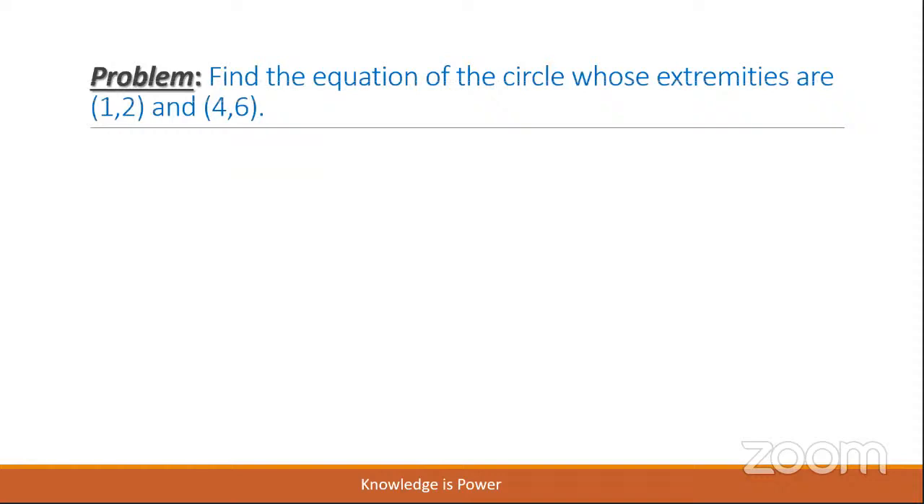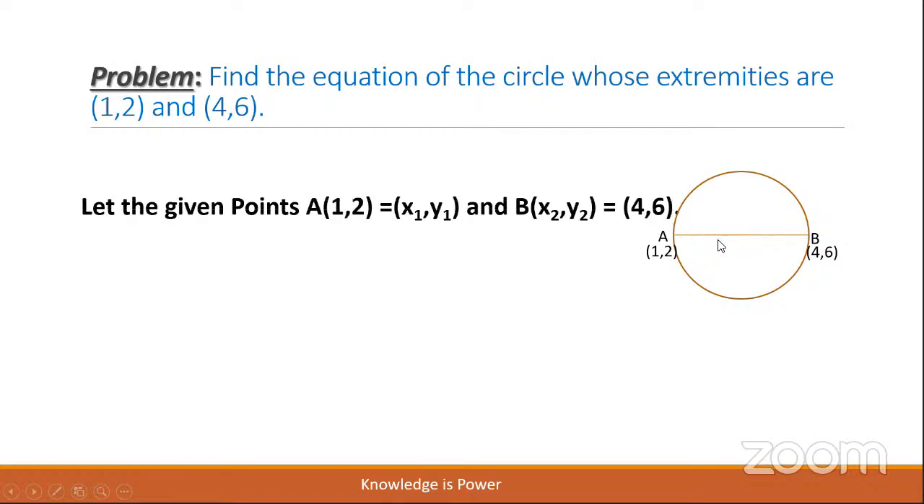Let us observe a problem depending upon this concept. Find the equation of the circle whose extremities of the diameter are (1, 2) and (4, 6). Dear children, let us draw a diagram. Draw a circle. Mark the extremities of the diameter A(1, 2) and B(4, 6). Let the given points A(1, 2) be (x1, y1) and B (x2, y2) equal to (4, 6).